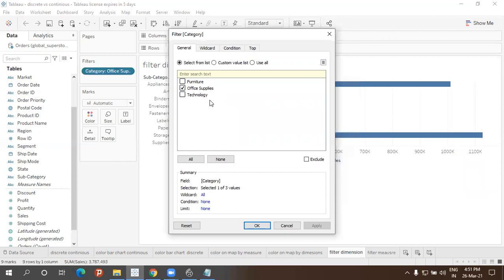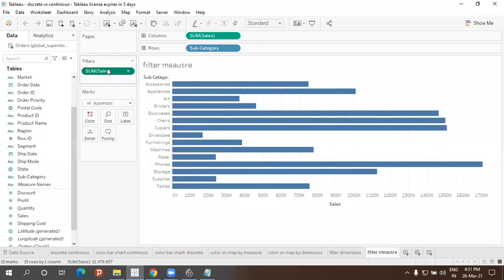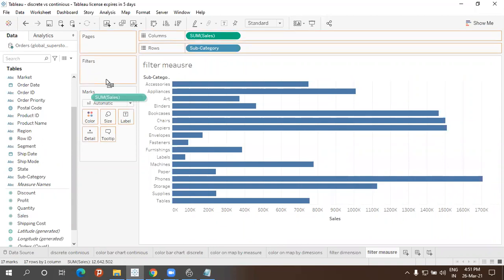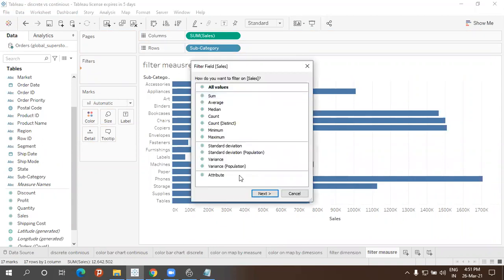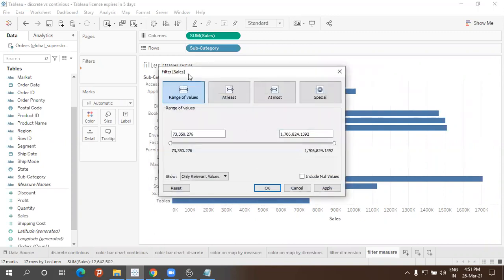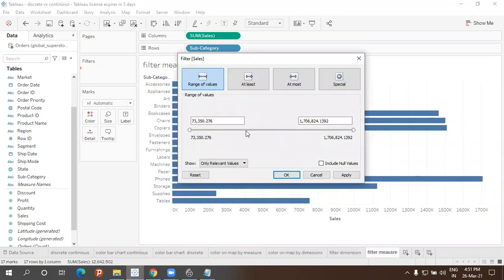In filter measures only, when we put sales in filters, we get how do you want to filter on sales? So for example, when I drag and drop it, if I drag and drop this field, what I'll get first screen I'll get, which are aggregated things. So sales can be aggregated into sum, average, median, count, distinct, minimum, maximum. These are aggregated. So what I did, I selected sum here. Okay, I selected sum and then went for next screen. So there I'm getting this type of screen. Clear?